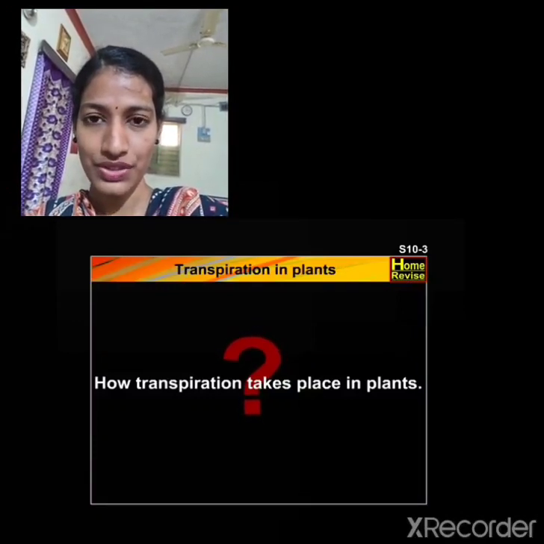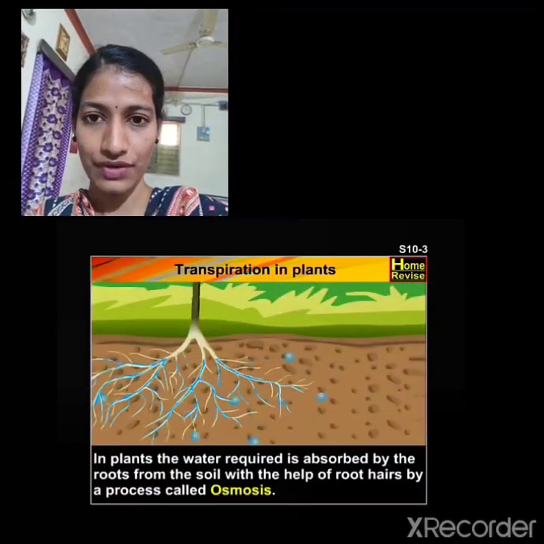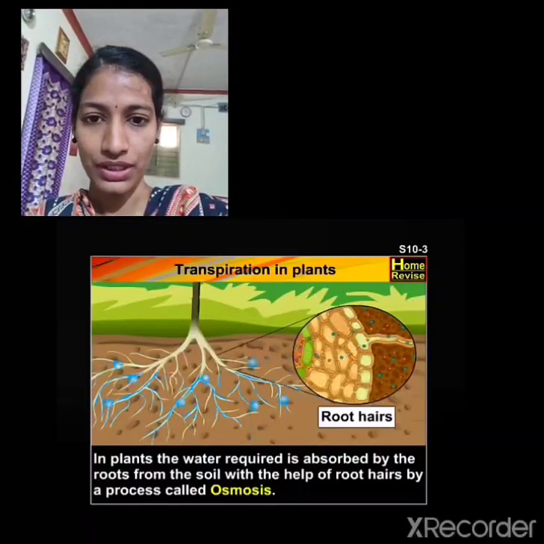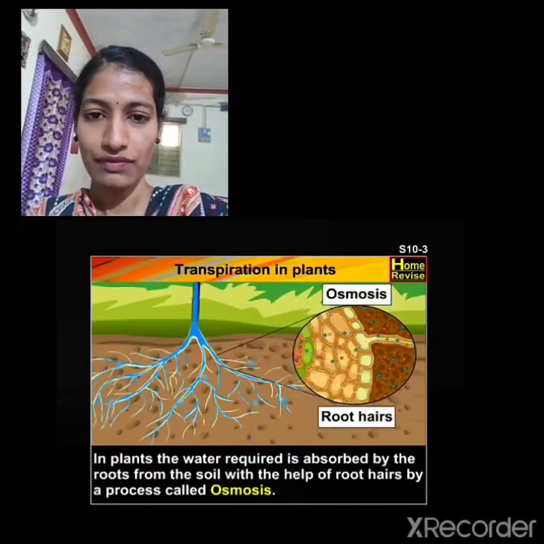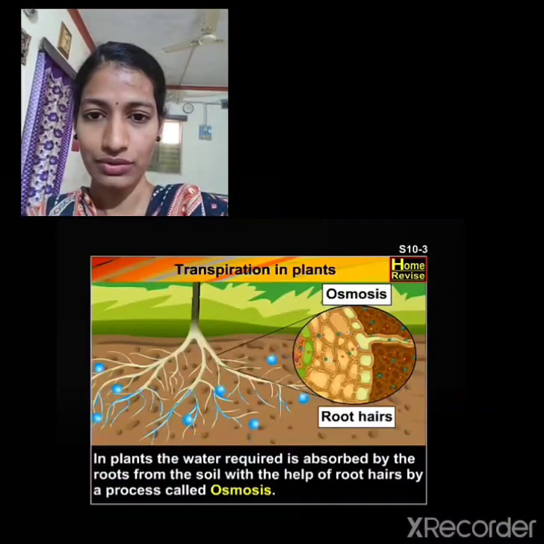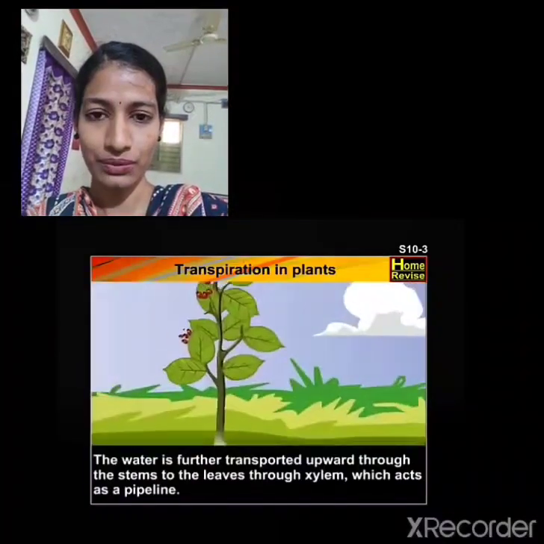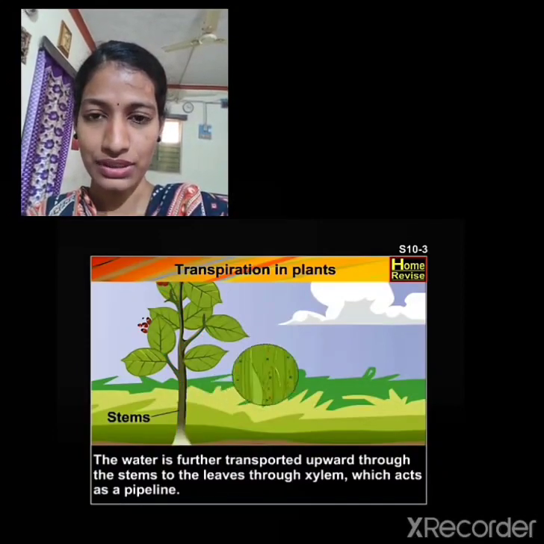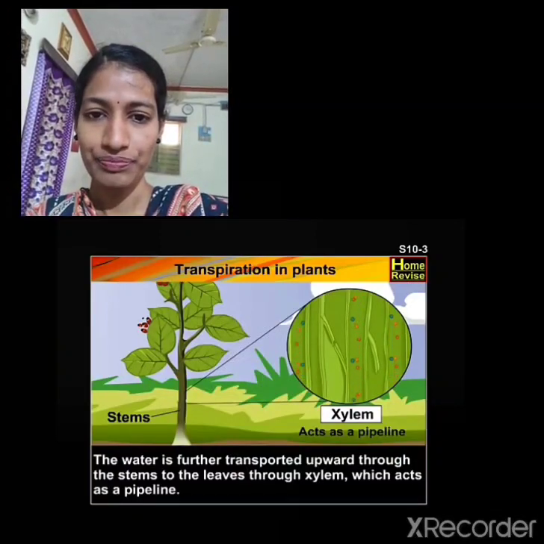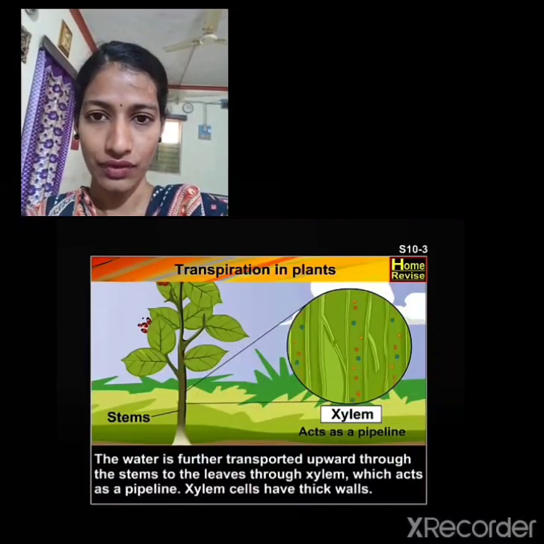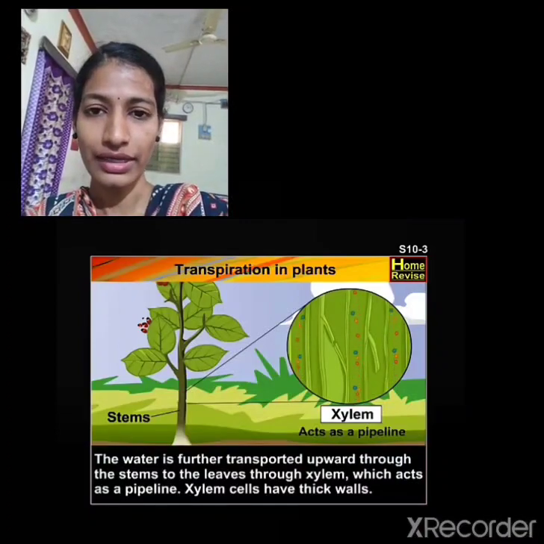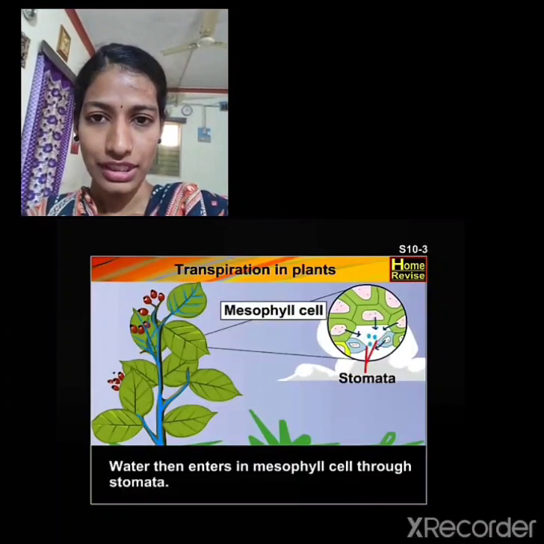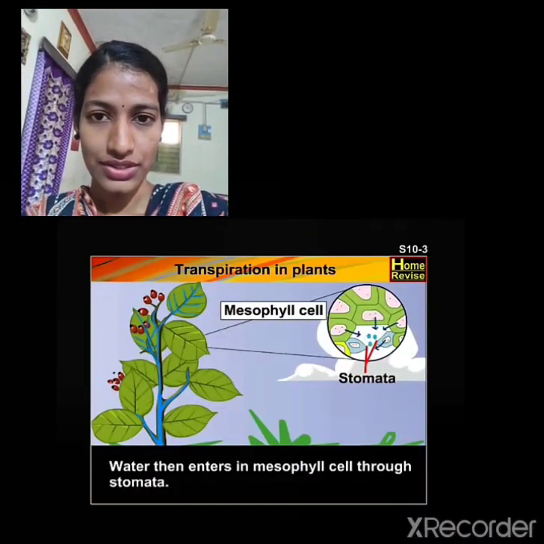So before the transpiration process has to take place, the process of transportation has to start. So the plants usually absorb the water and minerals from the soil, which are transported throughout the plant body with the help of the roots and the root hairs. And then from the xylem, it passes to the whole plant body. The xylem, they act as a pipeline to carry the water and minerals throughout the plant body, and they are thick in structure. And the leaf surfaces, they usually contain the stomata.